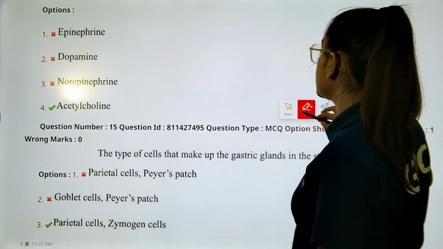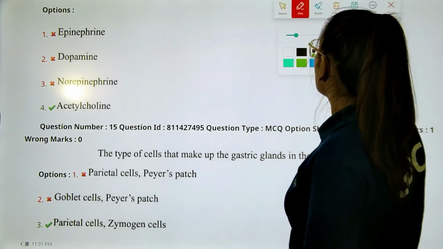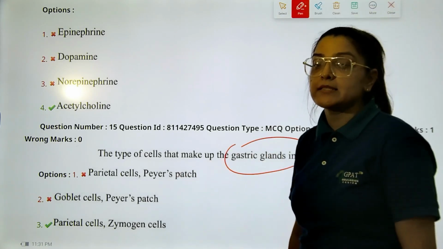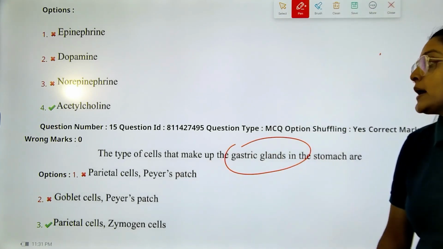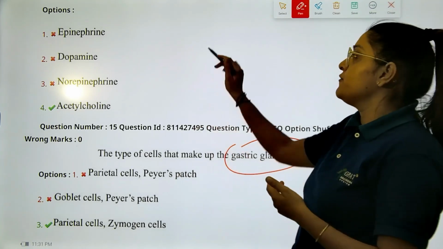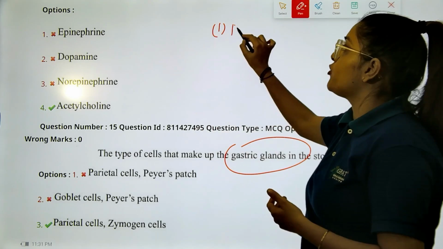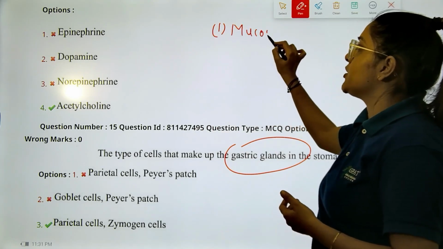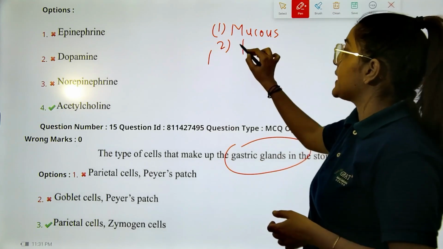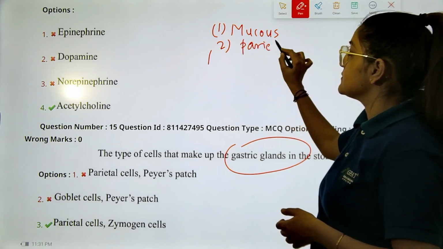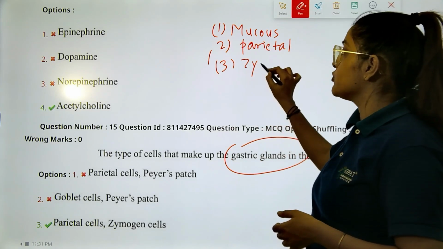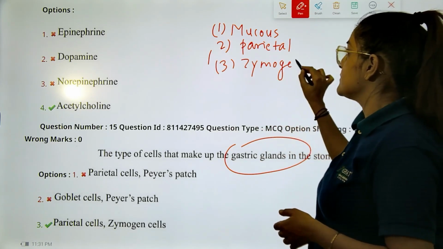The question says, which of the following cells make up the gastric glands in the stomach? So you know, in the stomach briefly we have 4 types of cells. Number 1 will be your mucus cells, right? Number 2 will be your parietal cells. Number 3 will be your zymogen cells, right?